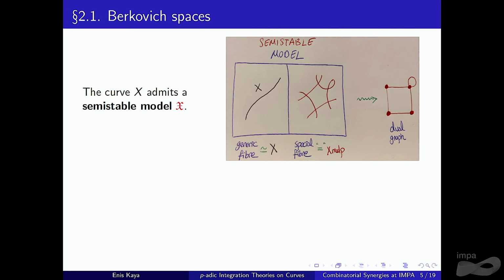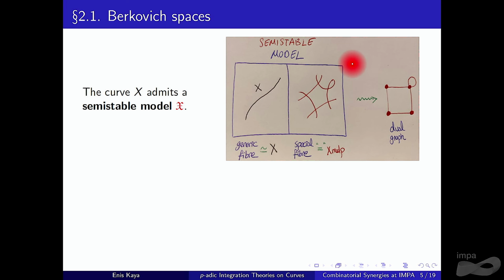The first one is the generic fiber. It's isomorphic to the curve we started with, so this part is not interesting at all. And the second part can be seen as your curve modulo P, the reduction. Semi-stable means that we have the nicest singularities, okay, so all singularities are nodal. And the good thing is that such a model always exists. Sometimes we just need to enlarge the field a little bit and apply some notions from algebraic geometry.